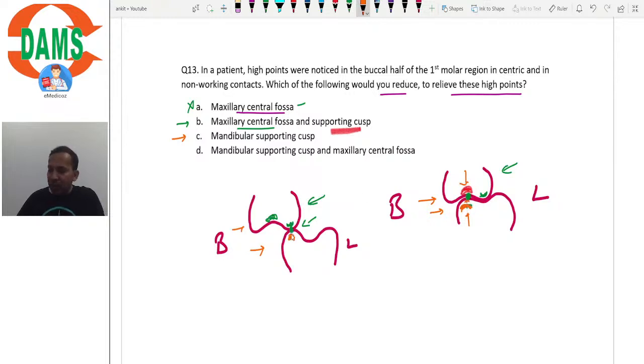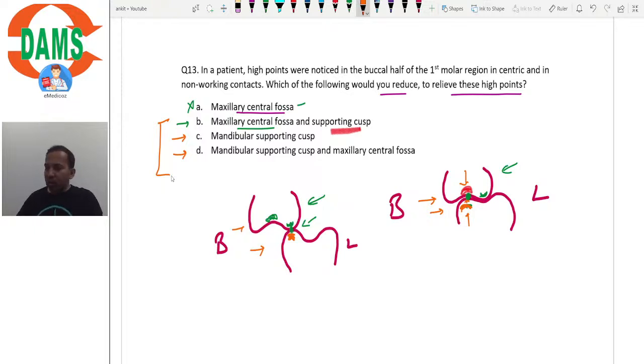So it may or may not help in resolving the interference in this non-working contact. But let's say we have resolved the interference even with option D. So now we have three options which are helping us in resolving this interference, isn't it? Which of these three do you think is the best?